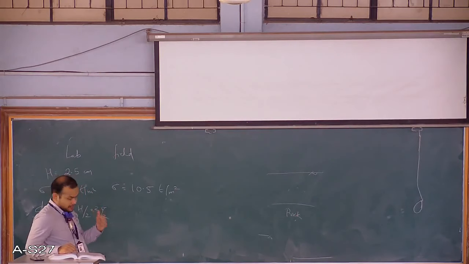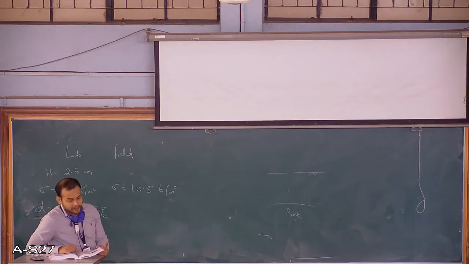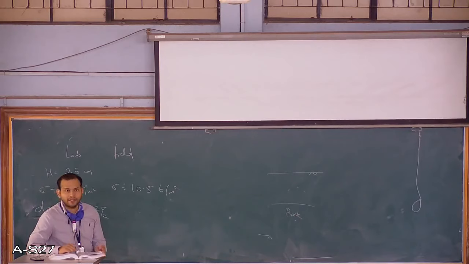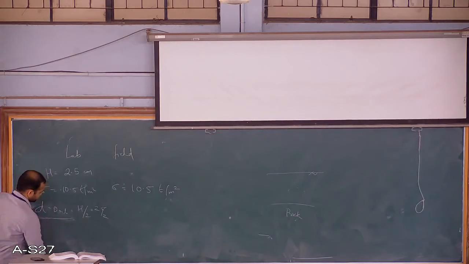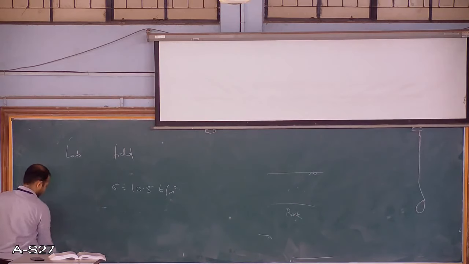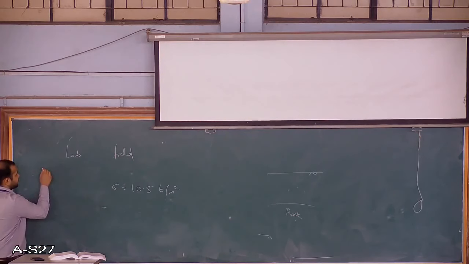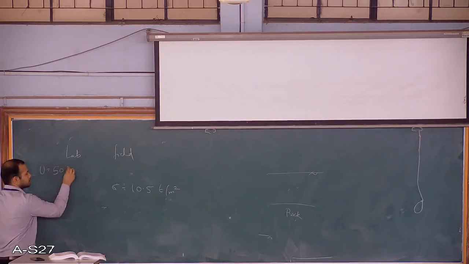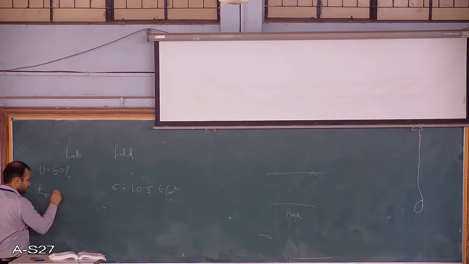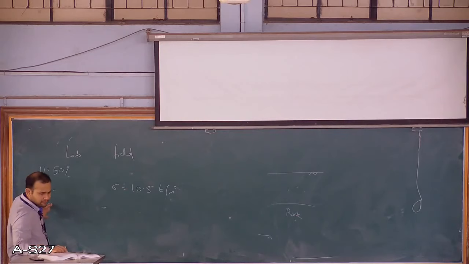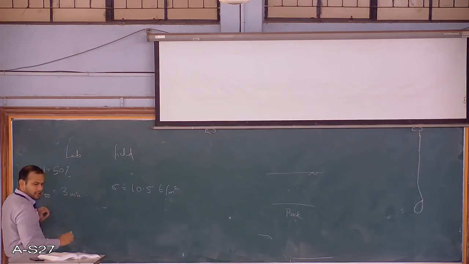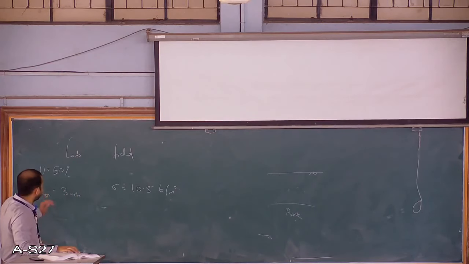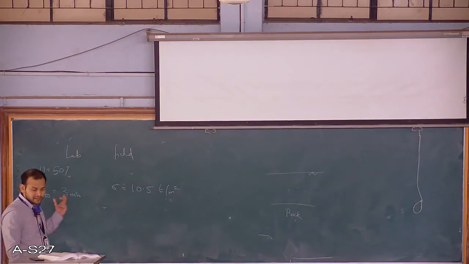So the drainage is double. It was seen that 50% of the total settlement occurred in 3 minutes. I don't know if it's visible here, I'll just erase this. So in the lab, 50%, so U is 50, so T50, how much is T? 3 minutes. Anything else is given? No. So 50% of the settlement occurs in 3 minutes. So this is the data given to you.